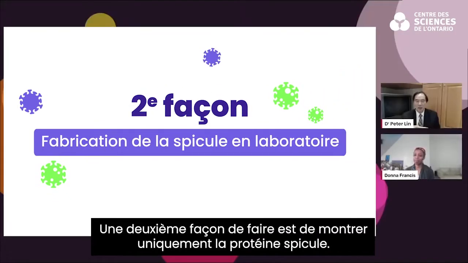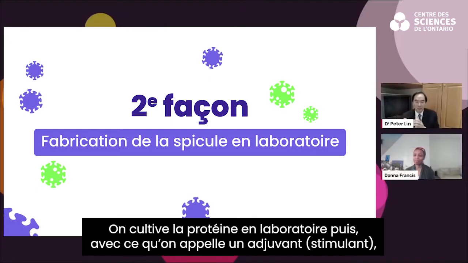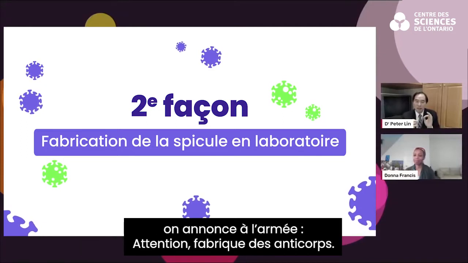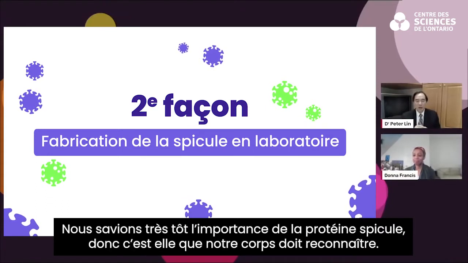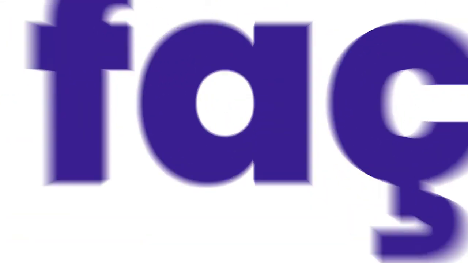Now, the second way of doing it is we just show you the spike protein. One way to do it is to grow that little protein outside in a laboratory. We put that along with something called an adjuvant, which is a booster. That's the one that says to your army, hey, pay attention to this little guy. I want you to make antibodies against this thing. We learned very early on that the spike protein is important, so that's something that we want your body to recognize.